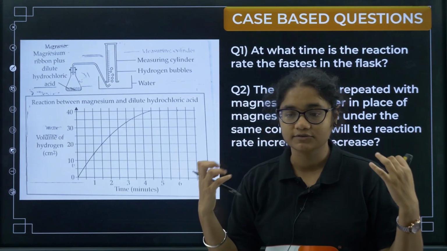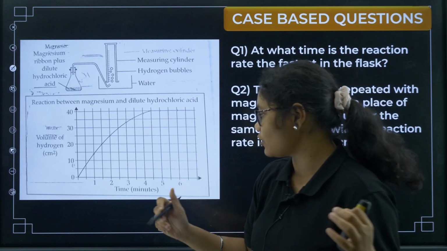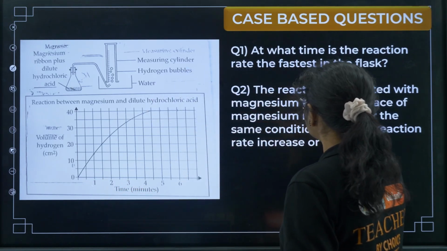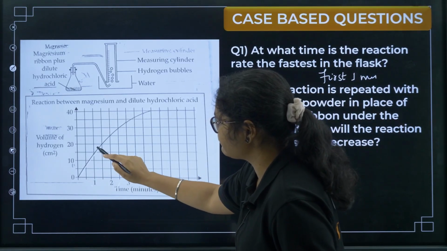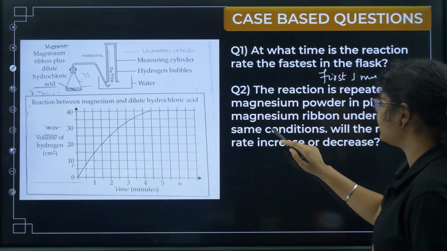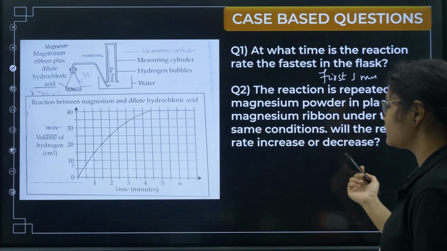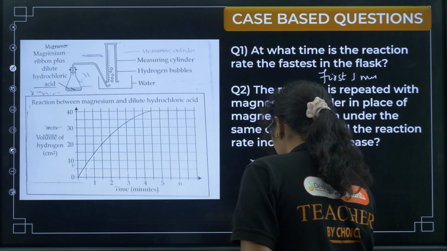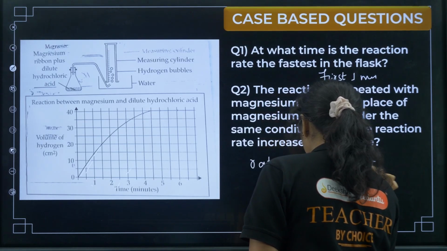Remember, the reaction is always fastest at the starting, because we have more reactant at that time, so it is always fastest in the first 1 minute. So you need to write here: in the first 1 minute. In the graph also you can see how fast it is growing here. Next, the reaction is repeated with magnesium powder in place of magnesium ribbon under the same conditions. Will the reaction rate increase or decrease? If you use magnesium powder, the rate will increase.